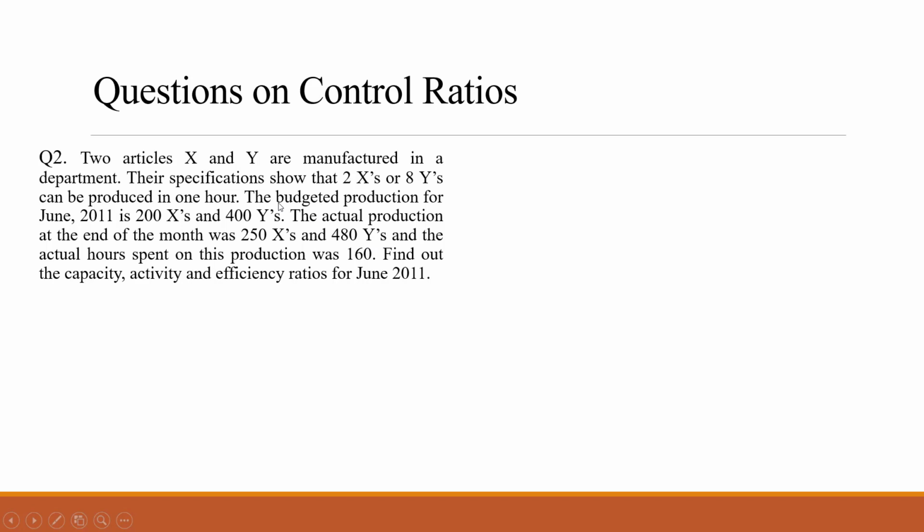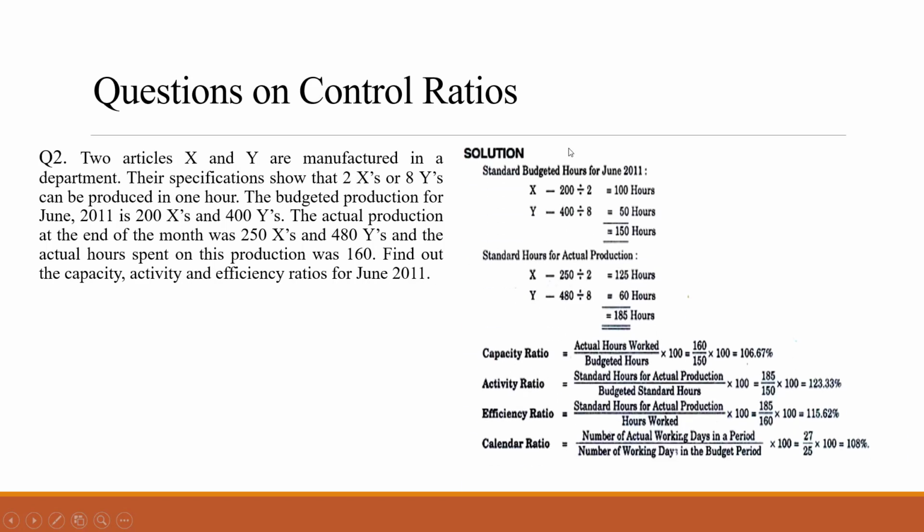The actual production is given and budgeted production is given for you in the question. And the actual hours spent on this production is also given, that is 160. So find out the capacity, activity and efficiency ratio for June 2011. Now we'll see how to calculate this. Now first you see standard budgeted hours for June 2011. How we'll calculate for X first. How much it was? Standard budgeted hours.